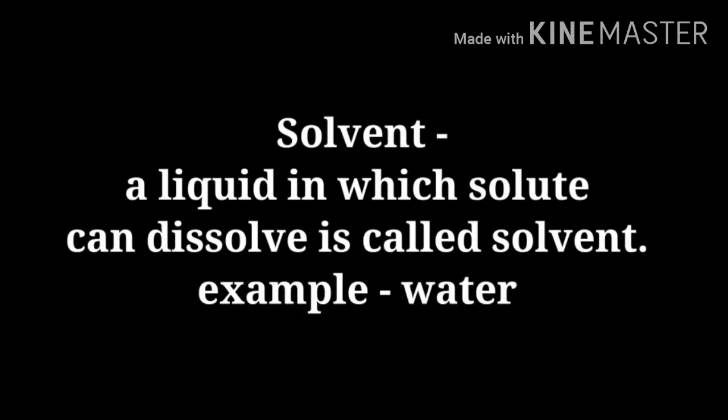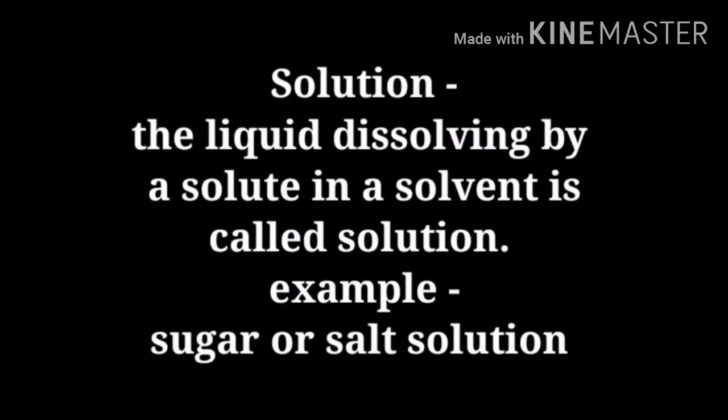Then solvent: a liquid in which solute can dissolve is called solvent. For example, water. Water is also called the universal solvent because it dissolves most solutes. Then solution: the liquid formed by dissolving a solute in a solvent is called solution. Example, sugar or salt solution. So that is the whole about solute, solvent and solution.